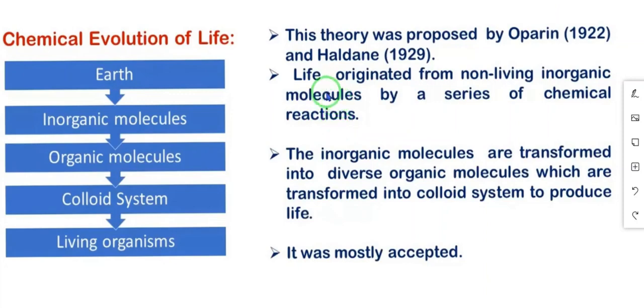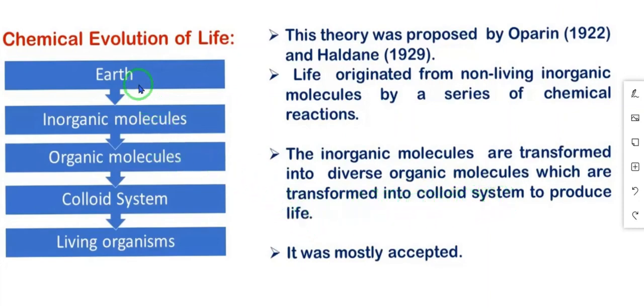Inorganic molecules, for example salts, metals, carbon dioxide and sodium chloride, are transformed into diverse organic molecules. Organic molecules, for example carbohydrates, lipids, proteins and nucleic acids, again transformed into a colloid system to produce life.